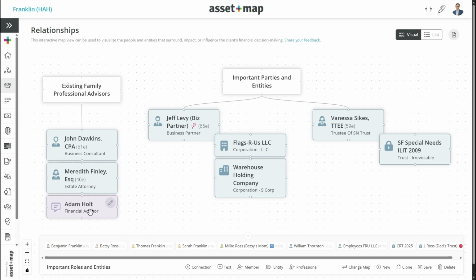And I think it's really interesting. You'll see I put myself here as their financial advisor because I am the financial advisor. I get my own color. It does stand out. And it's a really effective way to show not only your own team who's contributing to this family, but also their own complexity.